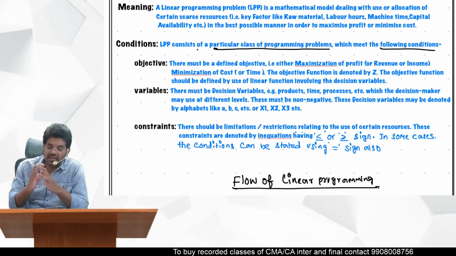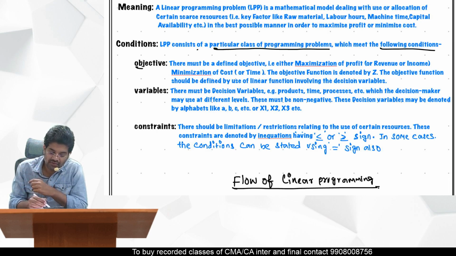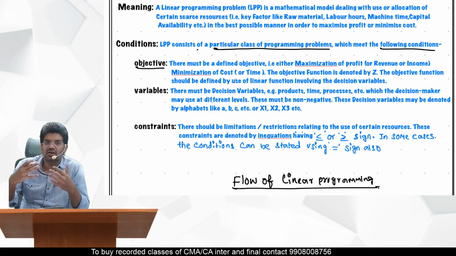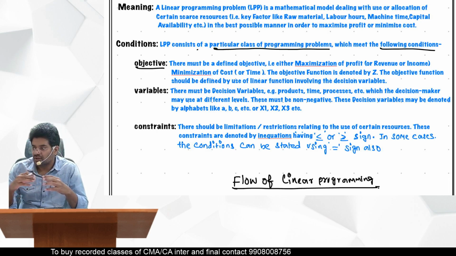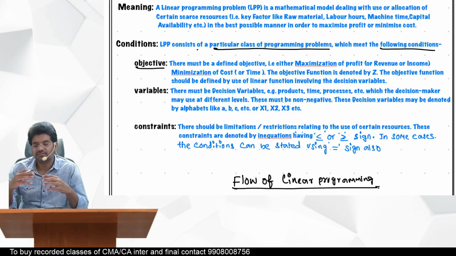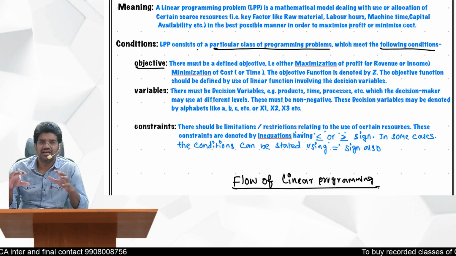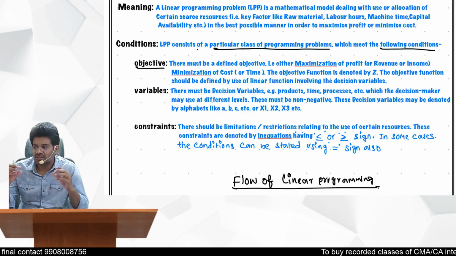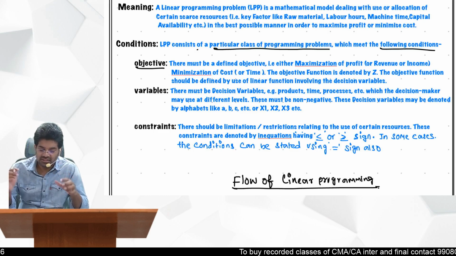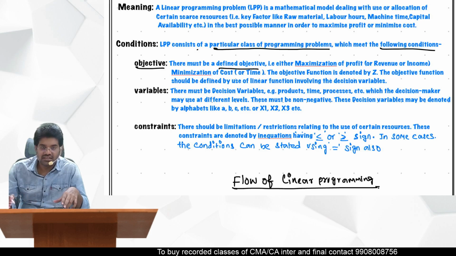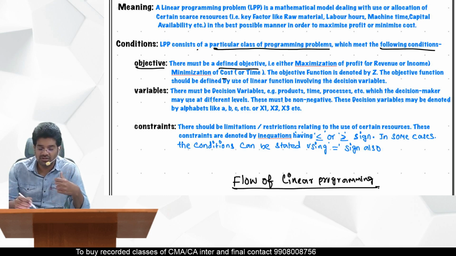So first of all, in LPP, first always we will have an objective function. So there must be an objective. When I was explaining the introduction, I told you that business, either they try to maximize the profit or minimize the cost. So this is what generally happens in business. So this is the objective. So every LPP should have an objective first. There must be a defined objective, either maximization of profit, that is even maximization of revenue or income, or minimization of cost or minimization of time also.